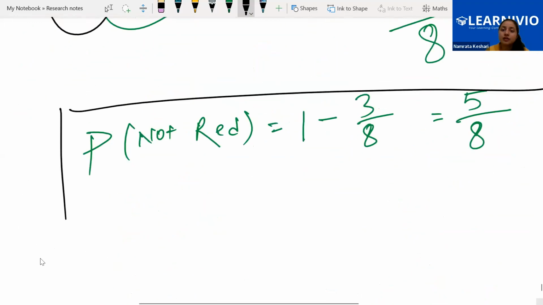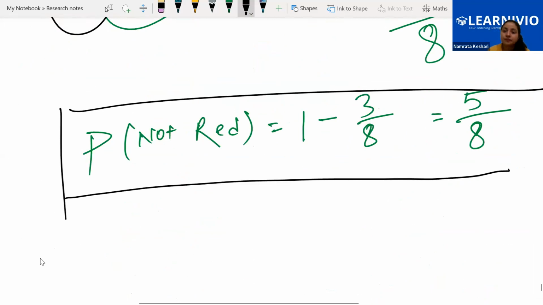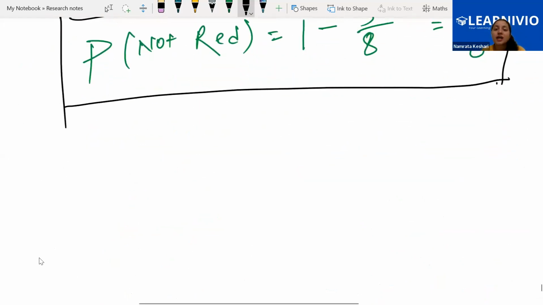Can you see it over here? So what do we have to find here? A bag having 3 red balls and 5 blue balls. Probability of getting red: favorable outcomes by total outcomes, 3/8. Probability of getting not red: we use the magical formula.